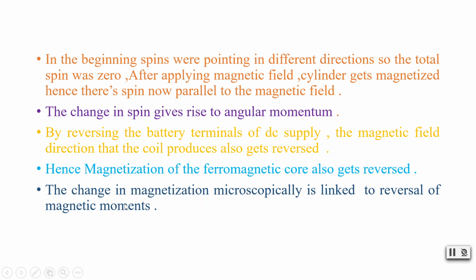Okay, so the change in magnetization microscopically is linked to reversal of magnetic moments. So what happens when the magnetization changes? Again, spin also will get reversed. So always the spin direction is parallel to magnetization, but now magnetization is reversed, so spin also gets reversed. So now when the spin is getting reversed, this change in spin again gives rise to angular momentum.